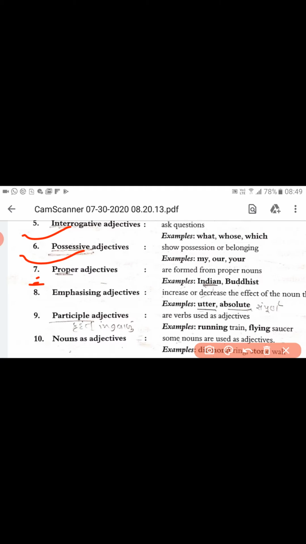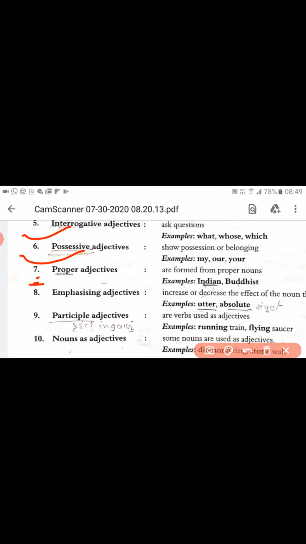The rest, proper adjective, emphasizing adjective, participle adjective, and noun as adjective, are detailed kinds of adjective. Better up to possessive adjective we must be aware of the kinds of adjective.